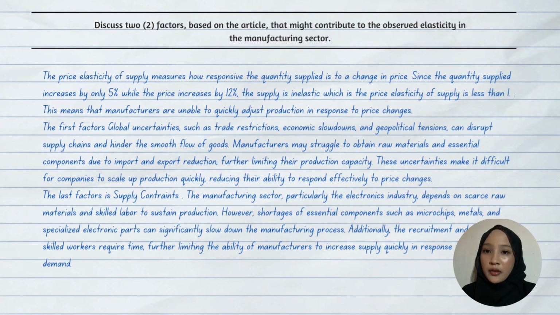Additionally, the recruitment and training of skilled workers require time, further limiting the ability of manufacturers to increase supply quickly in response to rising demand.